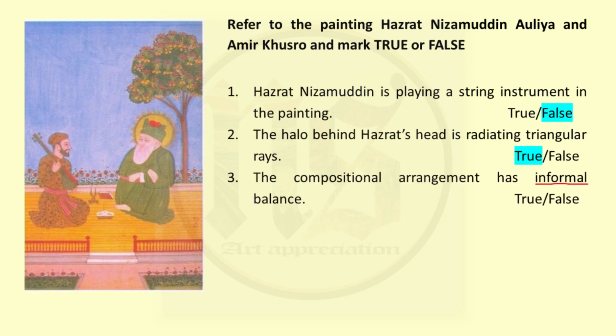Third one, the compositional arrangement has informal balance. Now, informal balance means if you draw a central line, the left and right are balanced, but it is not absolute symmetry. In this case, you can see two figures, but the right figure is a little heavier and there is a tree on top of that figure. So it is all informal balance, so the statement is true.